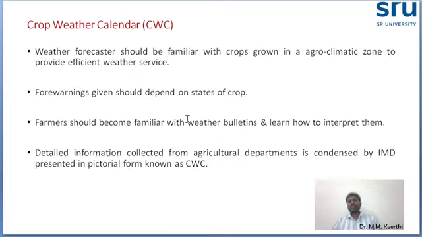Based on the crop, a separate calendar will be there. For example, cotton has a separate crop weather calendar, and paddy has a separate one. From sowing up to harvesting, phenological stage wise, in this stage this temperature will be there, and the humidity will be there. So what pesticides are possible, and how to manage everything, every detail will be there in one weather calendar itself.